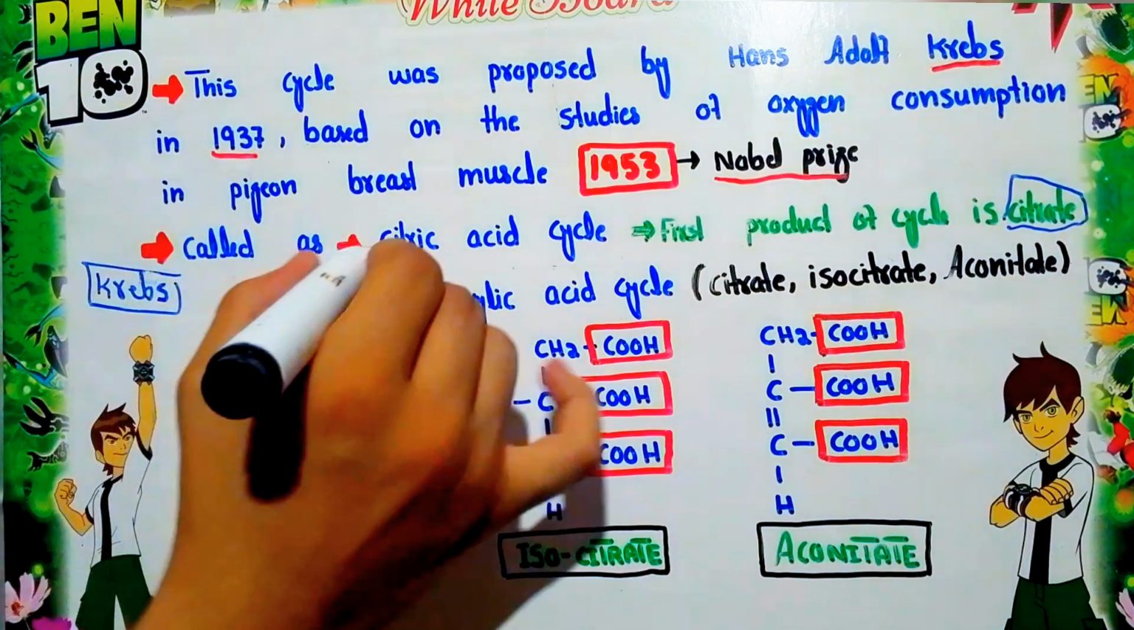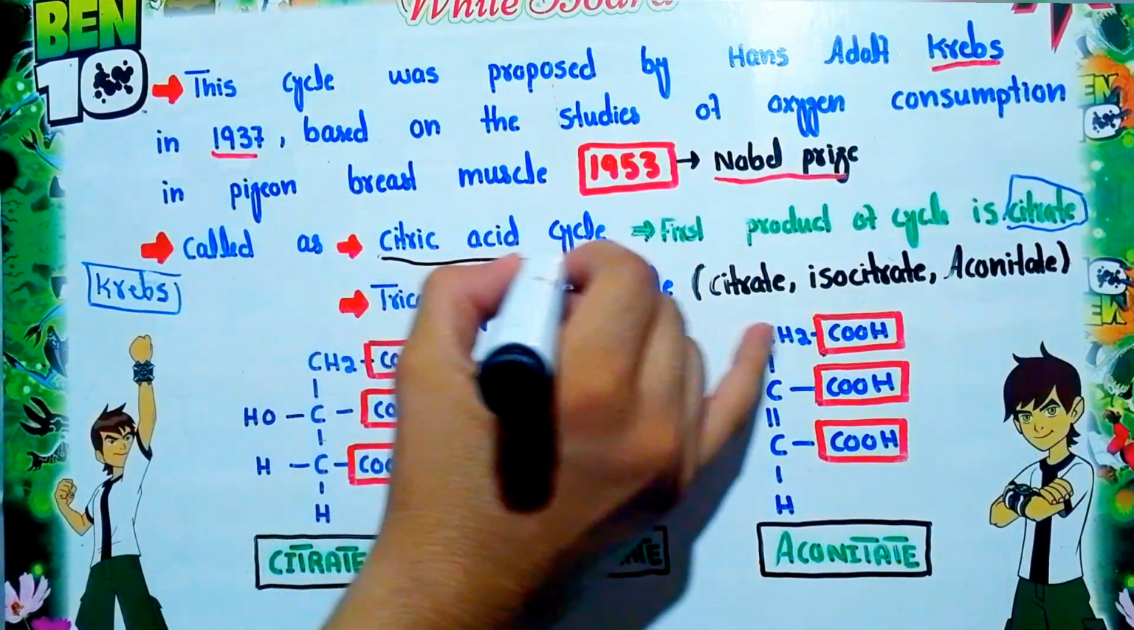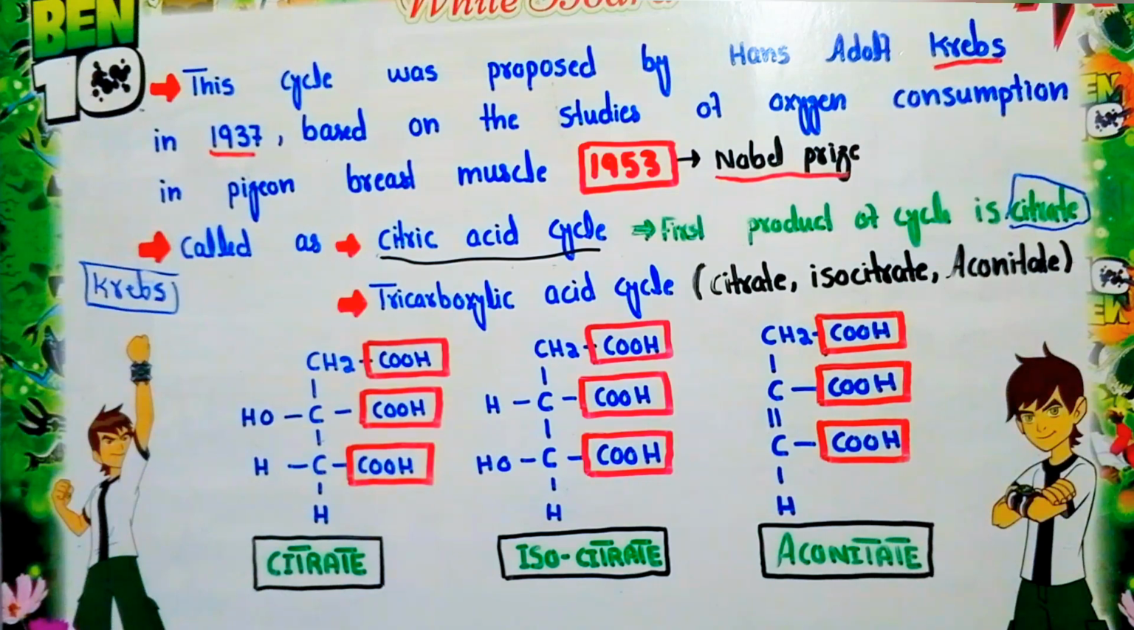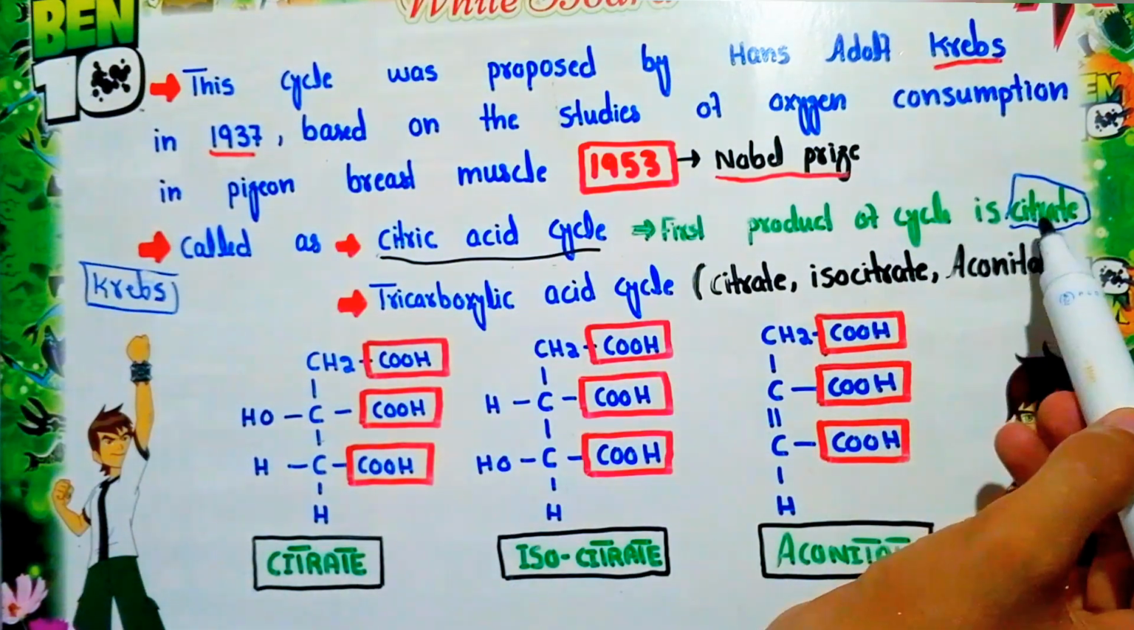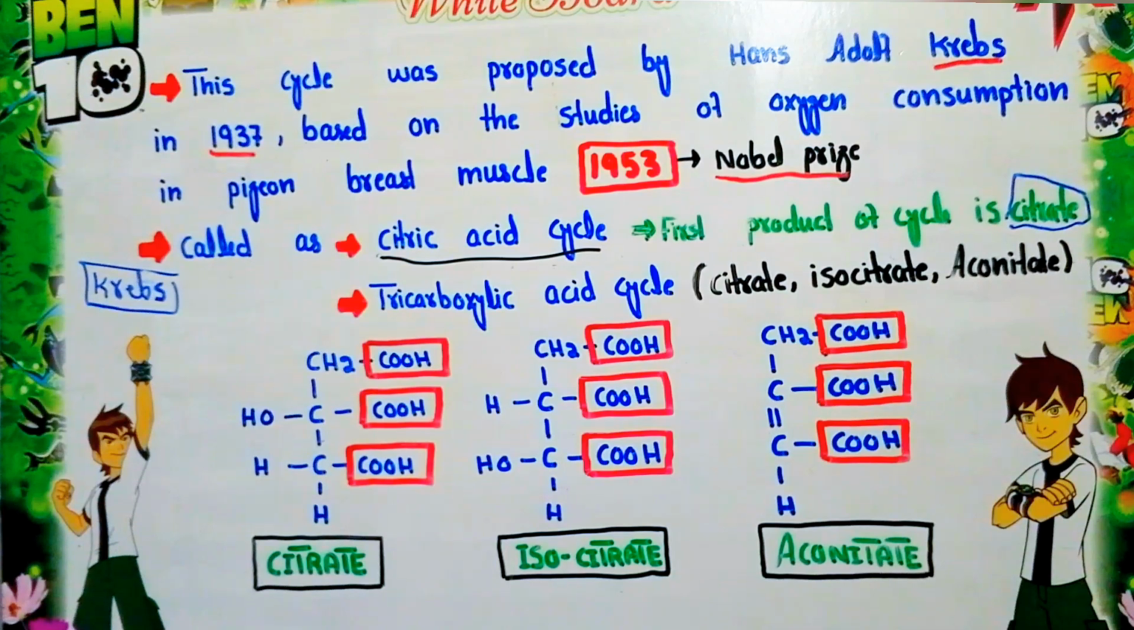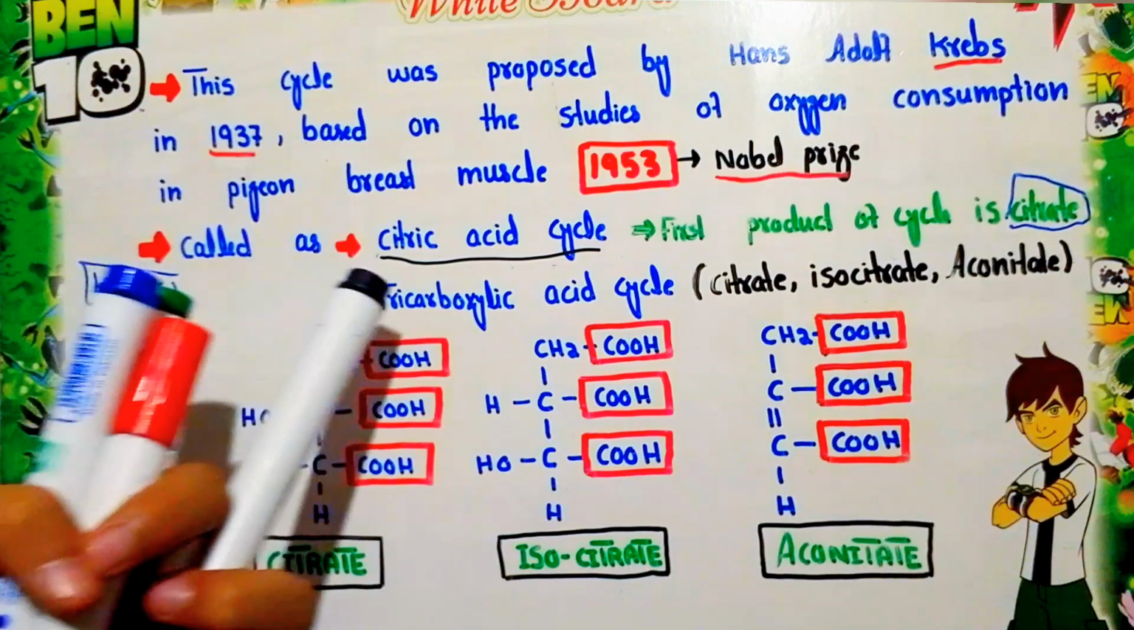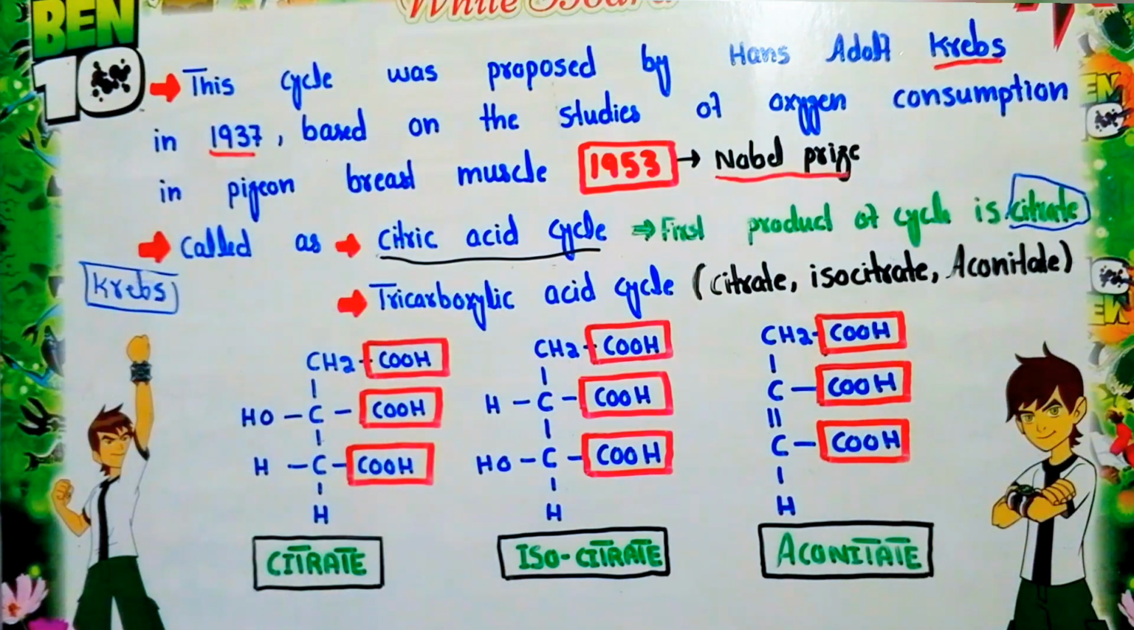The first product that is formed in this cycle is actually citrate. So that's why this cycle is also known as the citric acid cycle. Now look, you see here the other name, that is tricarboxylic acid cycle. Now why is the Krebs cycle called the tricarboxylic acid cycle?